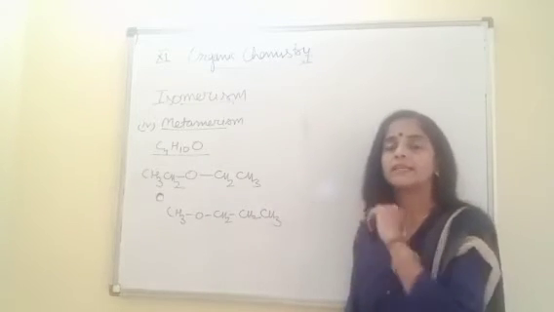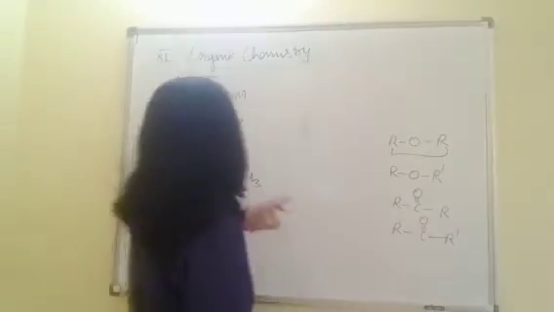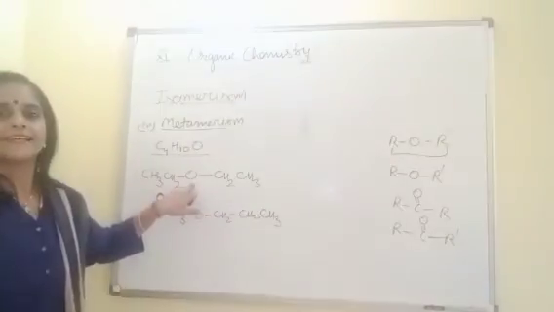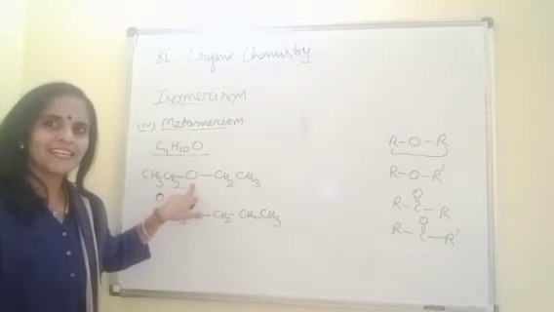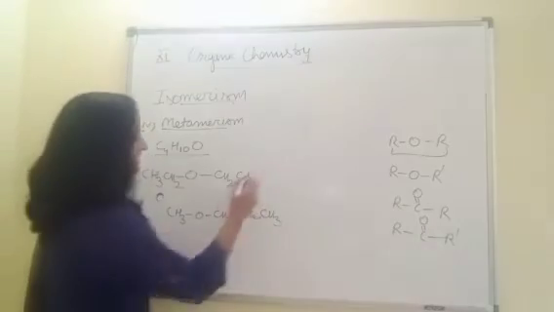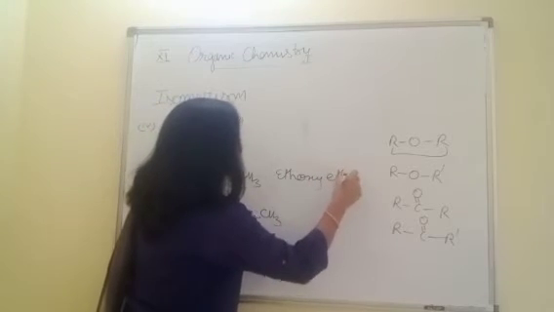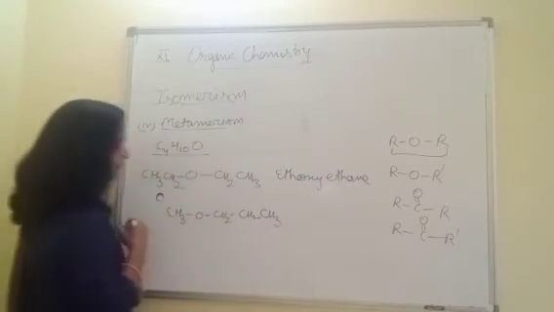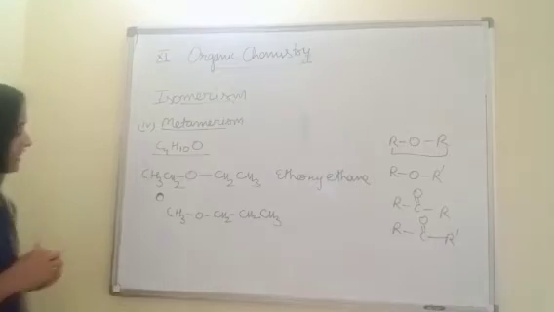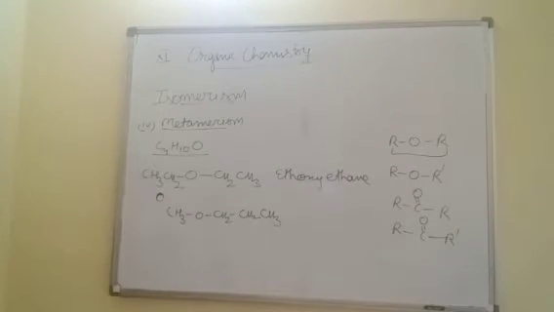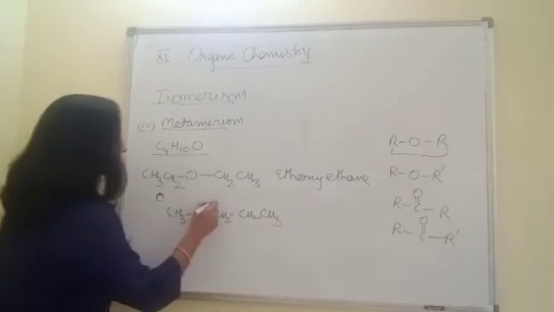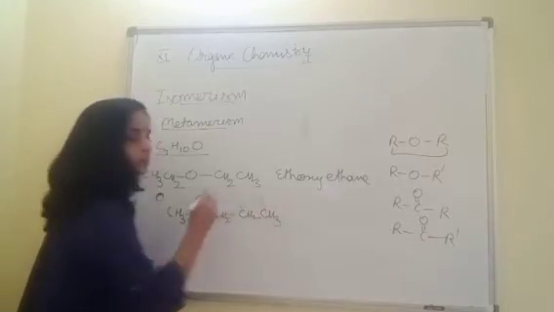And now you can write their names also. The name of the first ether is, children tell me, ethoxyethane. And the second one, as it is a chain of 3 carbon, of course we have to write the numbering also. 1, 2, 3.